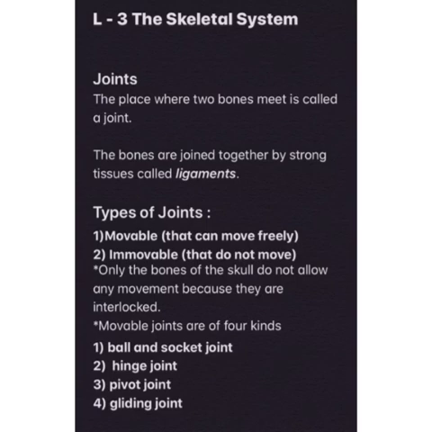Only the bones of the skull do not allow any movement because they are interlocked. Movable joints are of four kinds. First one, the ball and socket joint; second, the hinge joint; the third one, pivot joint; and the fourth one, the gliding joint.